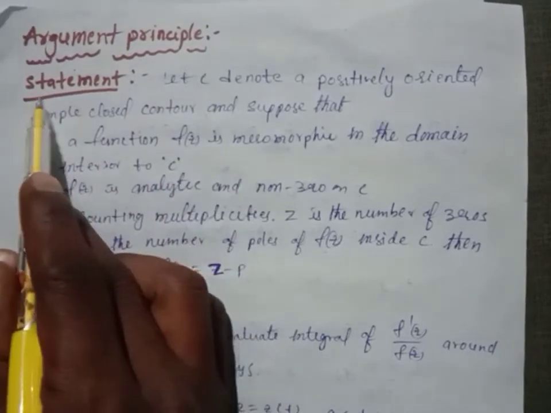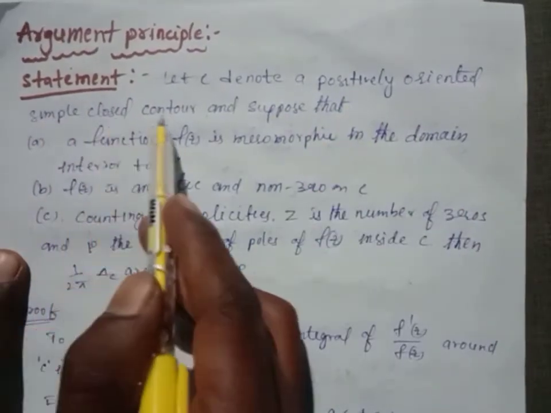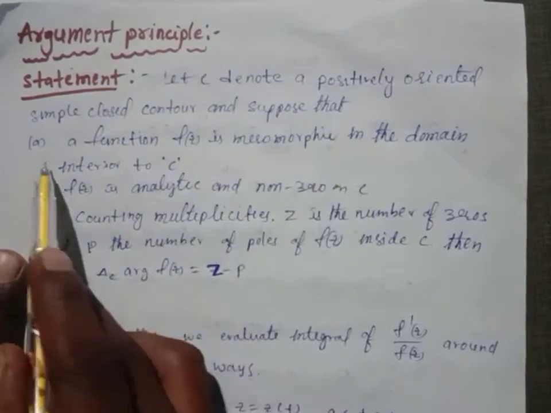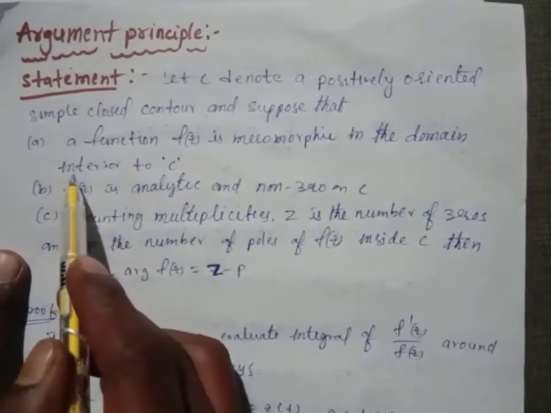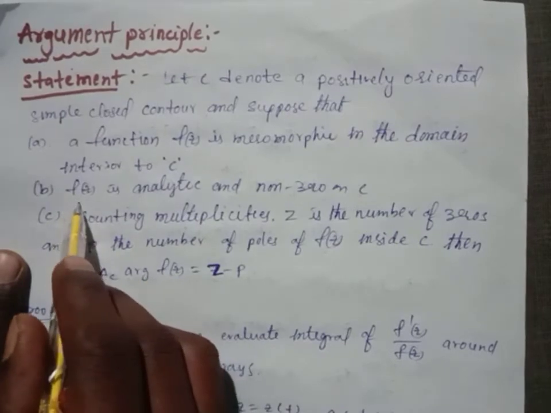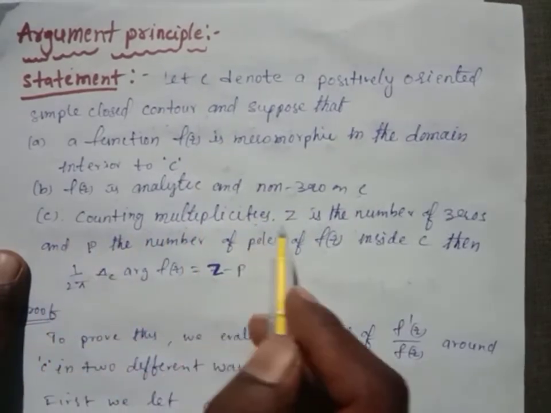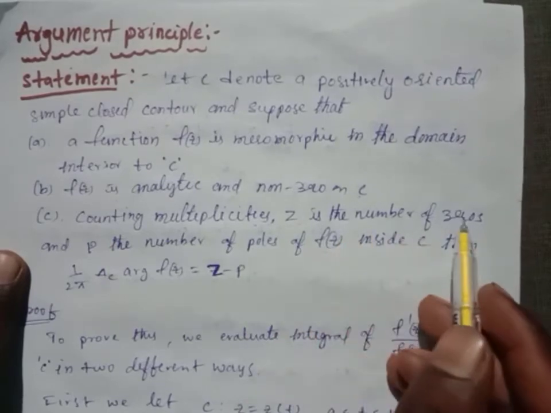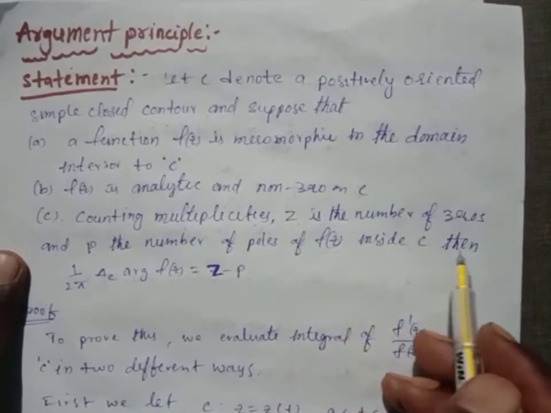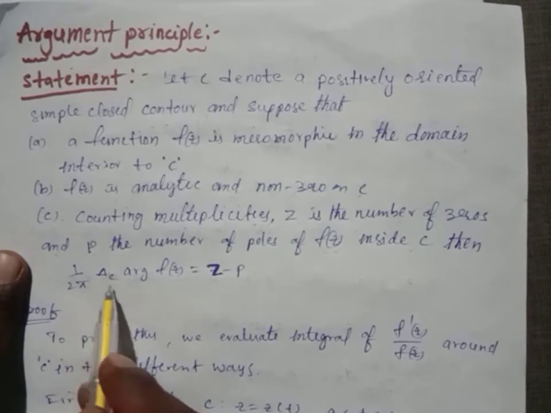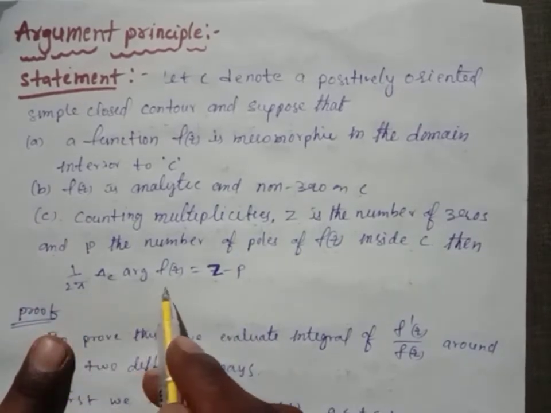Argument principle statement. Let C denote a positively oriented simple closed contour, and suppose that a function f of z is meromorphic in the domain interior to C. f of z is analytic and non-zero on C. Counting multiplicities, let capital Z be the number of zeros and P the number of poles of f of z inside C. Then 1 by 2 pi i times delta C argument of f of z equals Z minus P. This is the argument principle.